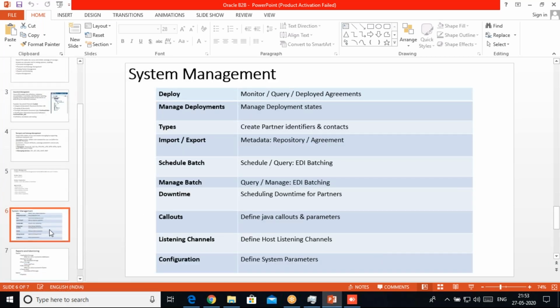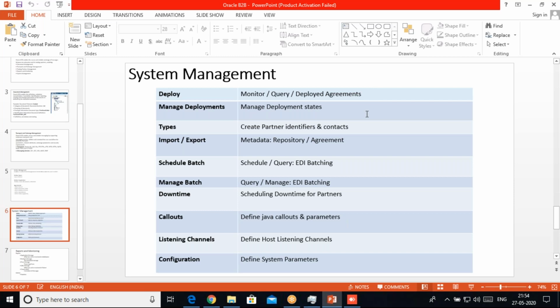Now under the system management, we have so many options in the admin. When we log in on this Oracle B2B server, we will see the admin. If we have the admin access, we will get this option for system management, where we can see all these options. We have a deploy option where we can monitor, query, and deploy the agreement which we created in the partner management. So we can deploy those agreements here.